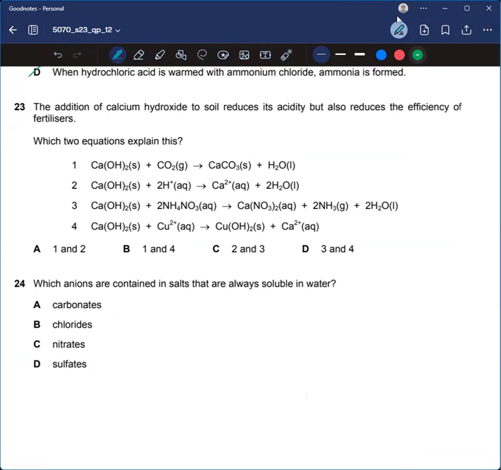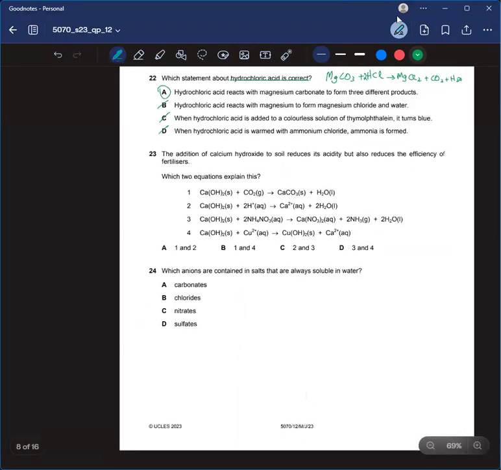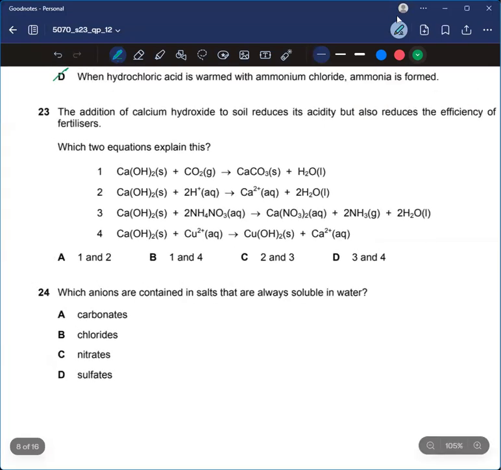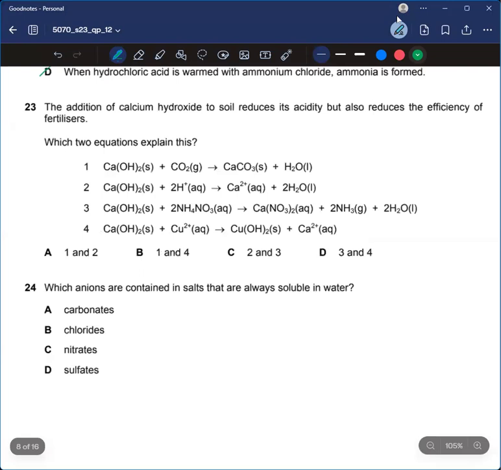Which two equations explain this? Let me check what's happening here.